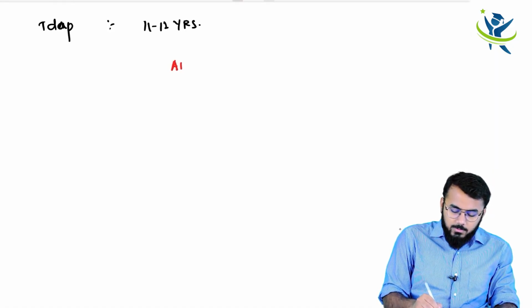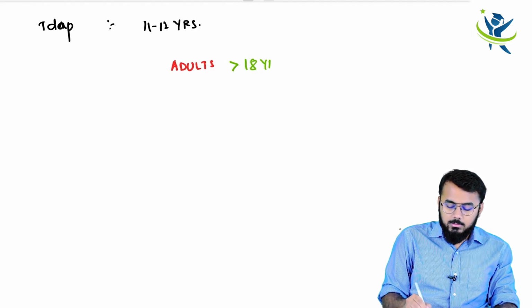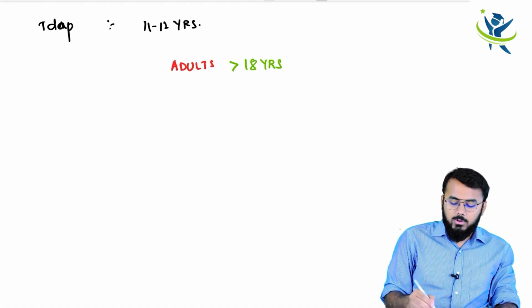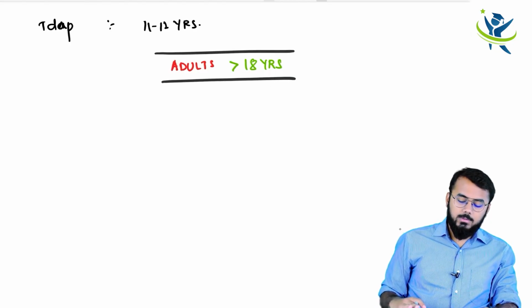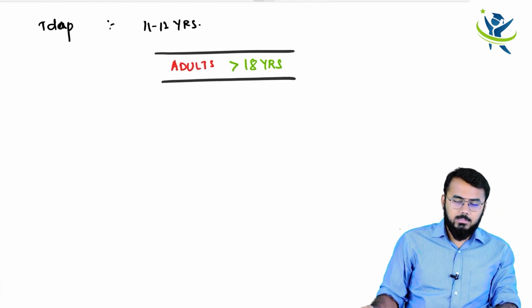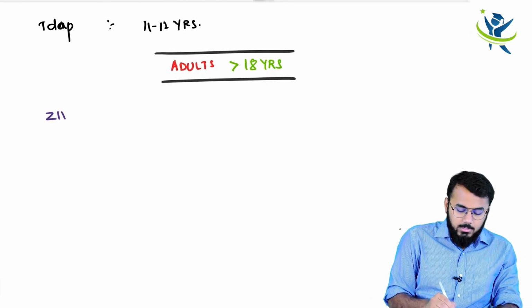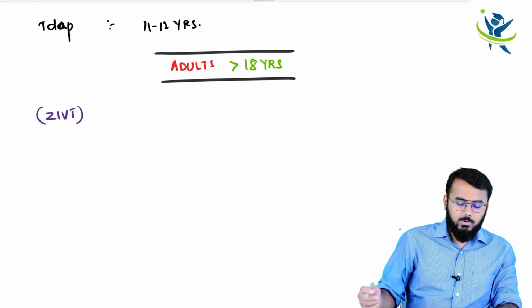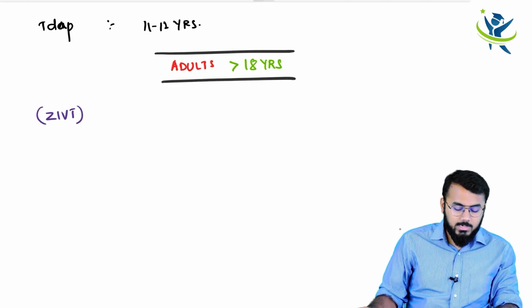The topic of discussion will be vaccination in adults, that is more than 18 years. Now, when it comes to adults more than 18 years, there are a few vaccines to remember. So, remember like this: ZIVT. Remember it like Zincovit, the multivitamin syrup, ZIVT.